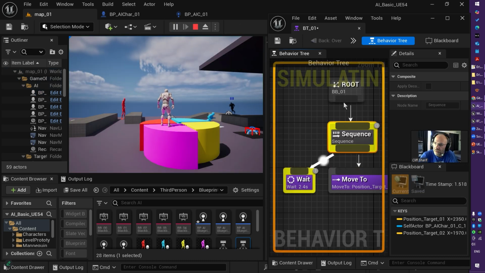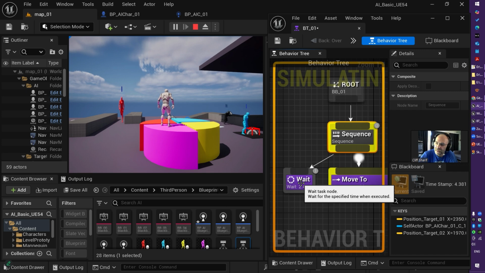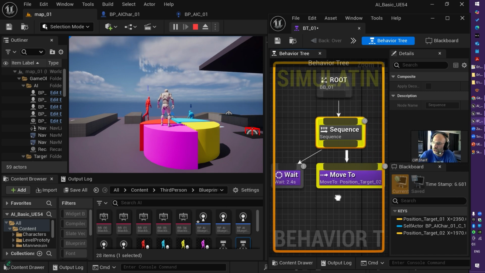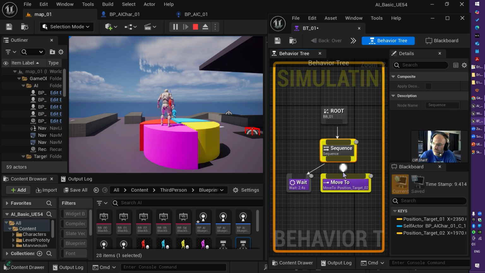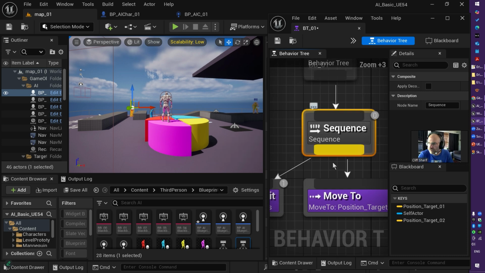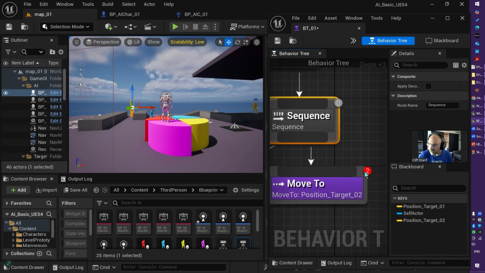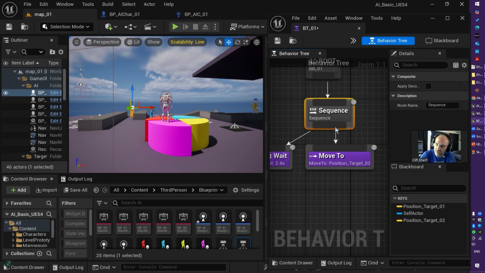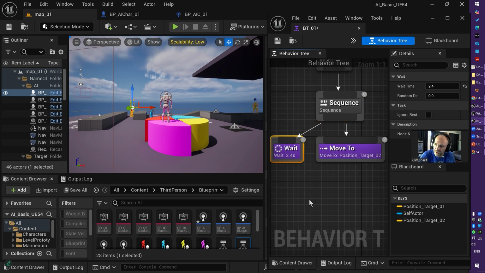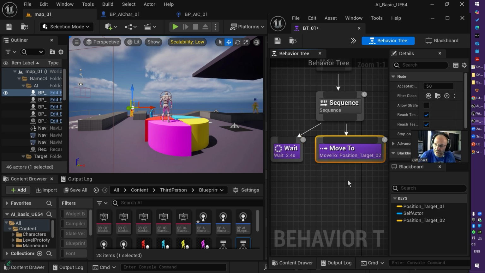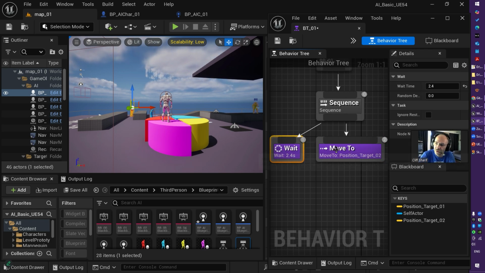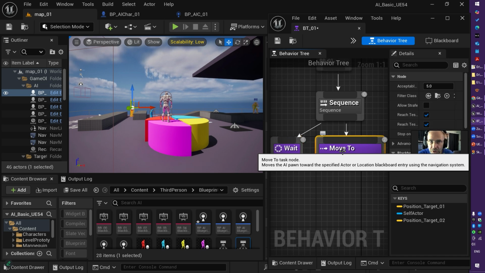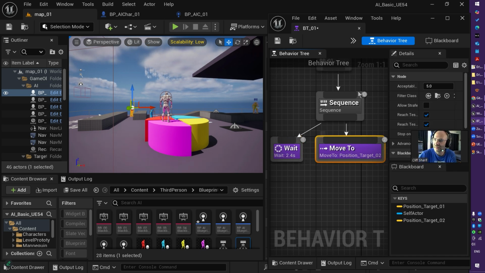So as you see from here, it sounds like the wait task is running and then it switched to the move task. This is how a sequence composite is working. It will start from left to right. This is number 1, this is number 2, and this is number 0. So the sequence grabs 0, runs the sequence from left to right. First it's waiting and then it moves to the target. And then it will return to wait and try to move again. Because it is on the same location, you won't see anything. And this sequence is running and running and running forever.